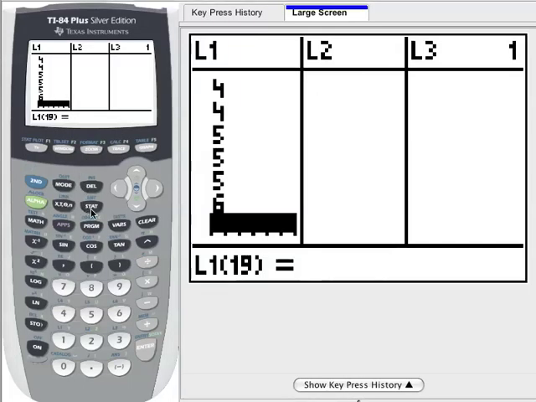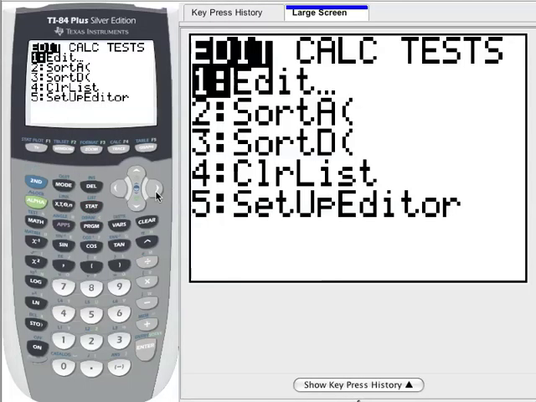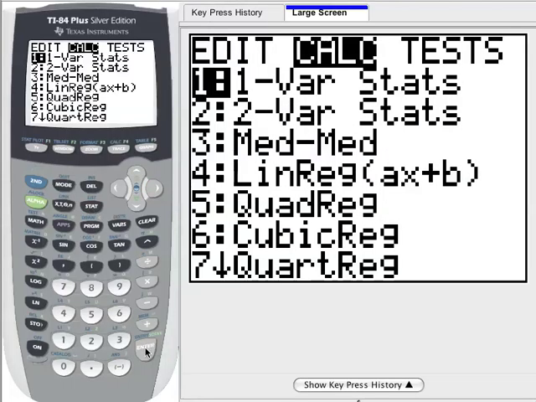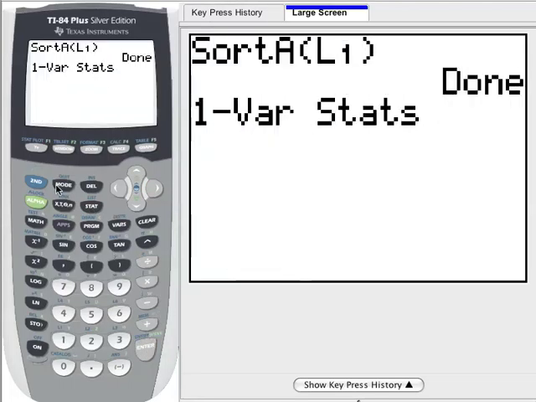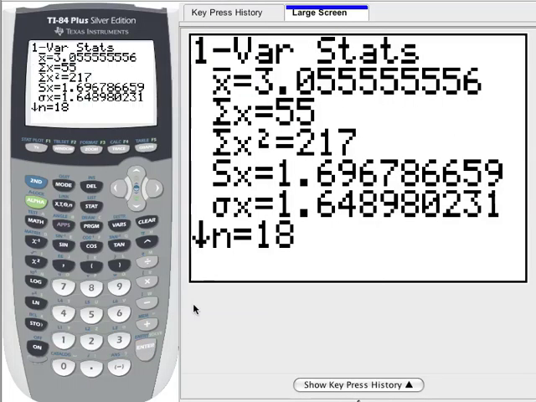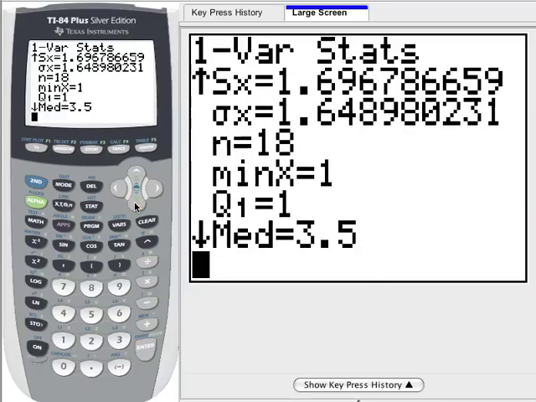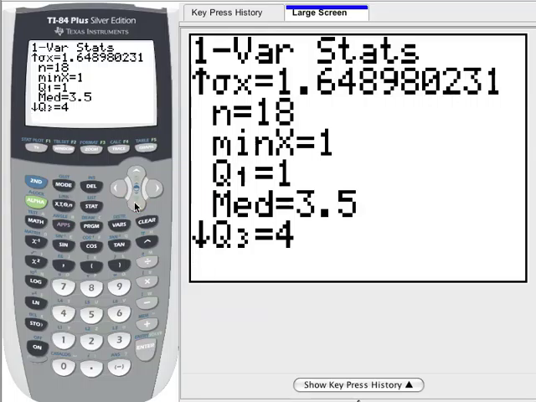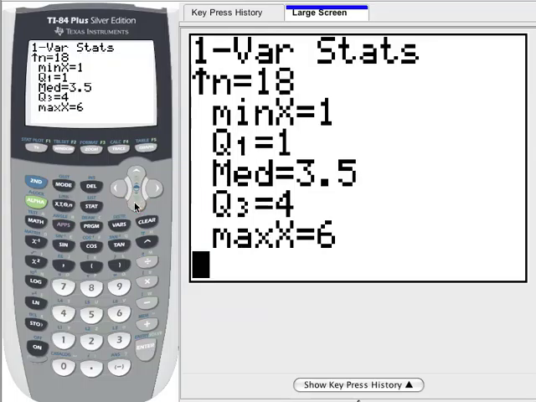And I'm going to go into Stat. I'm going to go to Calc. I'm going to go to 1-Var Stats, and we'll go to second 1 to get the L1, hit enter, and we see that the x bar is equal to 3.056 if we go out to 3 places, and we see that the minimum was 1, the median is 3.5, and the maximum is 6.